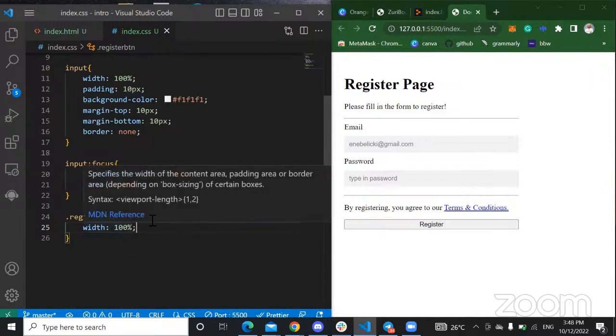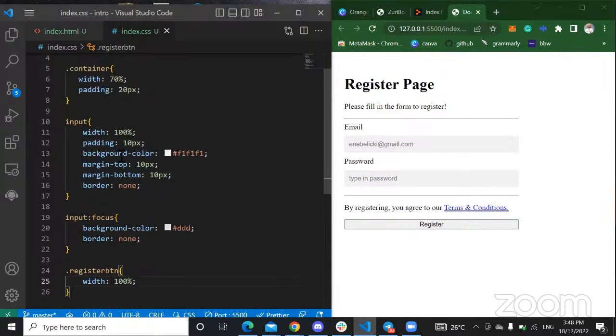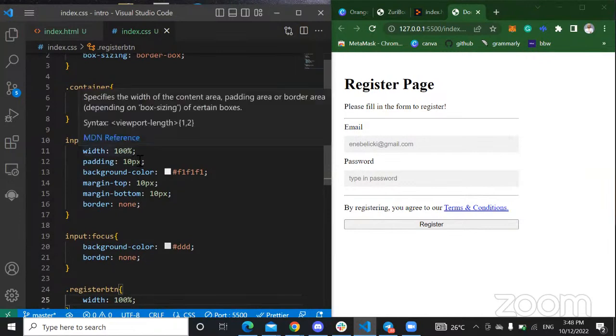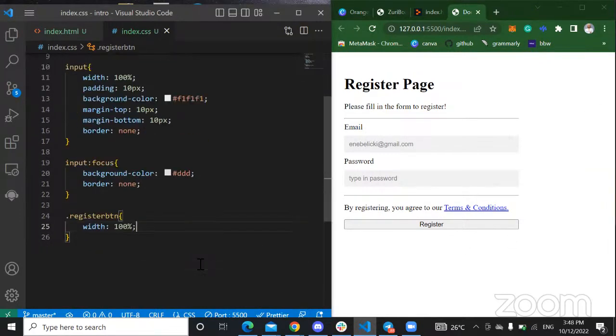This 100% is with reference to the original 70%. The container has 70%, so every other percent I'm giving is based on the original container. So if I'm giving it 100% here, it basically means it's having 70% of the whole screen, right? So that is that.